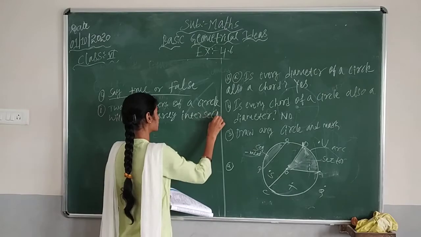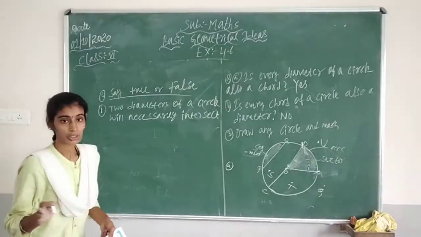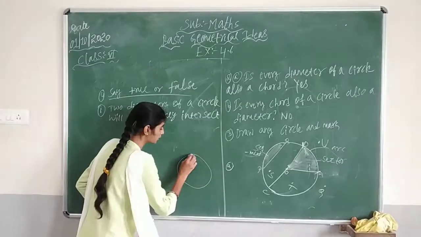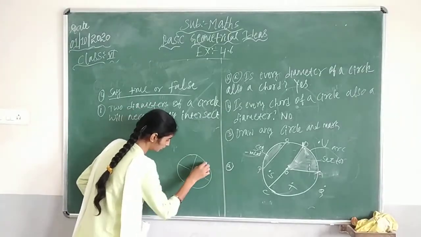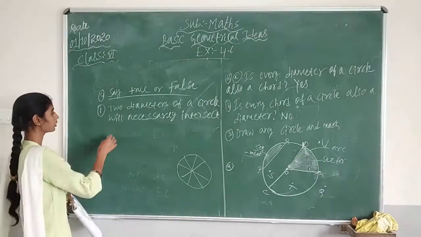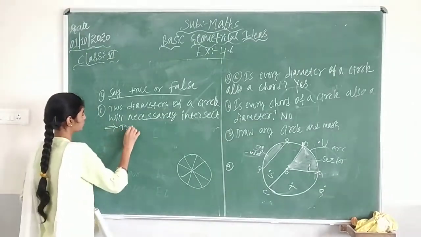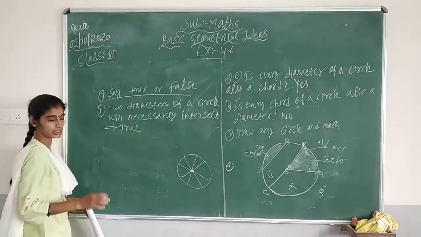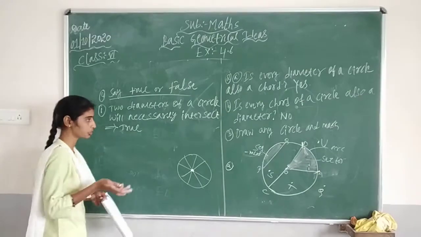Yes. So each and every diameter is going to necessarily intersect. Suppose you draw a circle and draw the diameters, they are compulsorily or necessarily going to intersect each other. So this answer is true. They are going to intersect. Intersect in the sense they are going to meet each other.